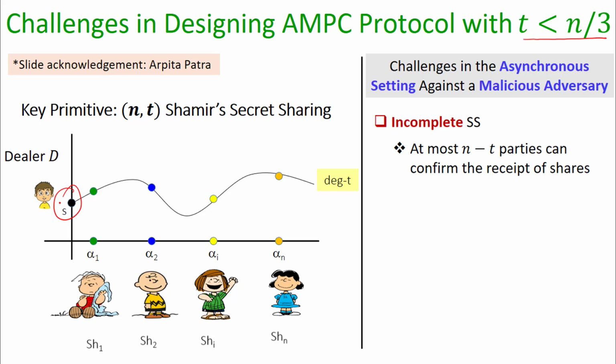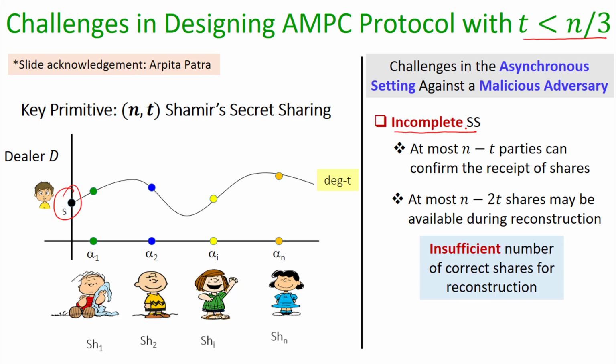So the first challenge is that we cannot ensure that all the n parties have actually received the shares, because there can always be t parties who may not participate and get their shares. So that's why we can only get what we call incomplete secret sharing, where only up to n-t parties can confirm that they have got their shares.